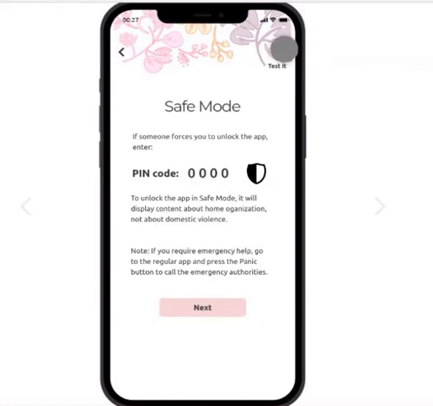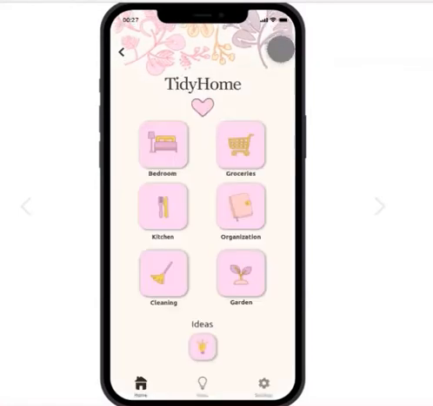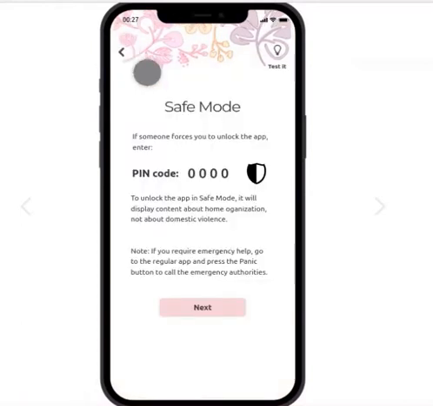So if we click here on test it, we can see an example of how the app would look instead. Instead of showing the domestic violence content, it's showing information about how to keep your home organized or tidy, with elements such as bedroom, groceries, kitchen, organization, cleaning, garden, ideas. So we can go back and then click on next.